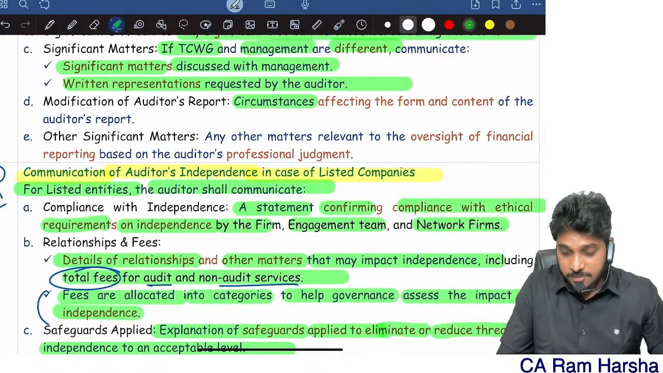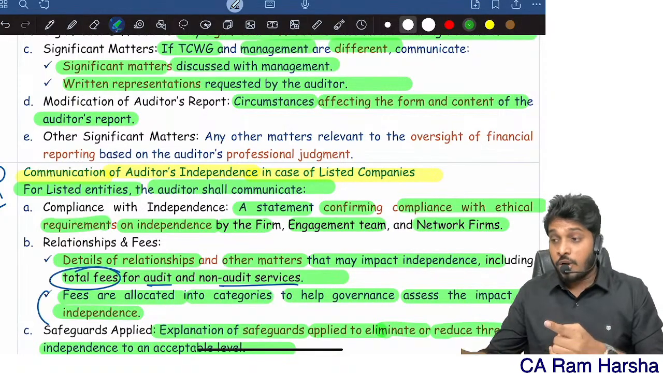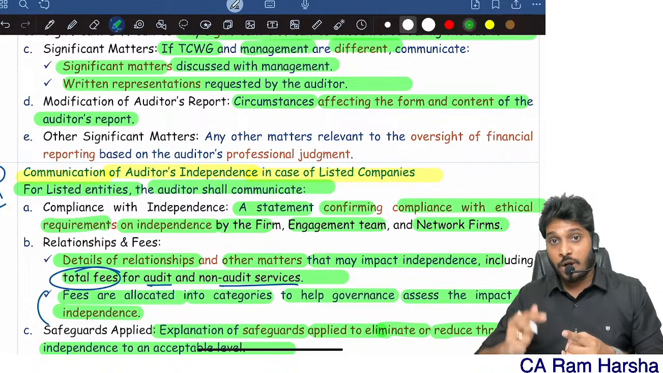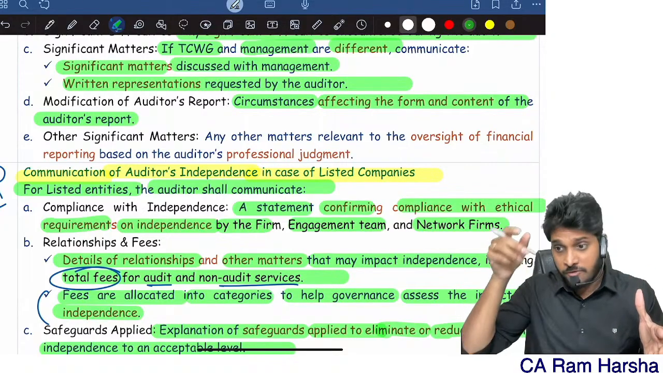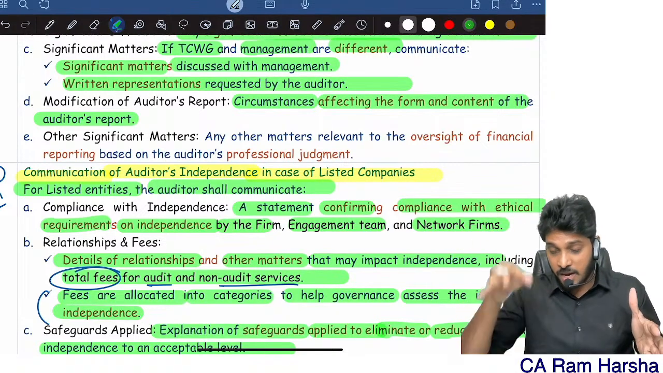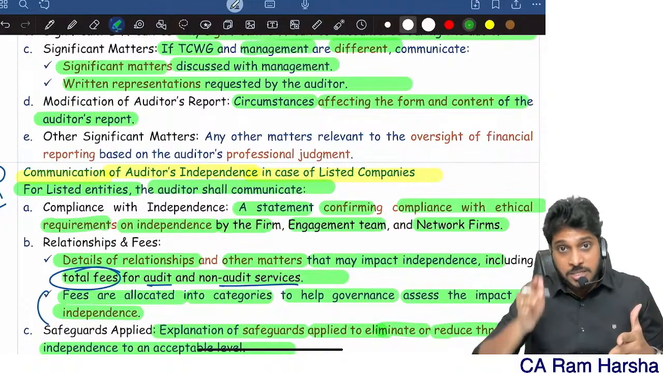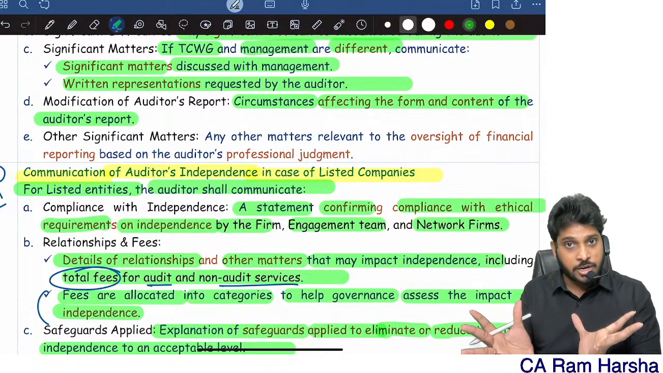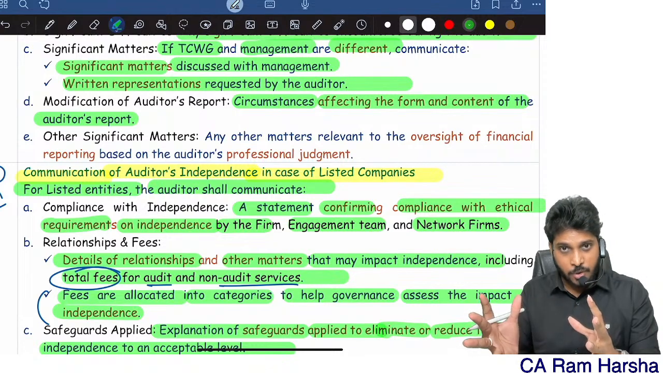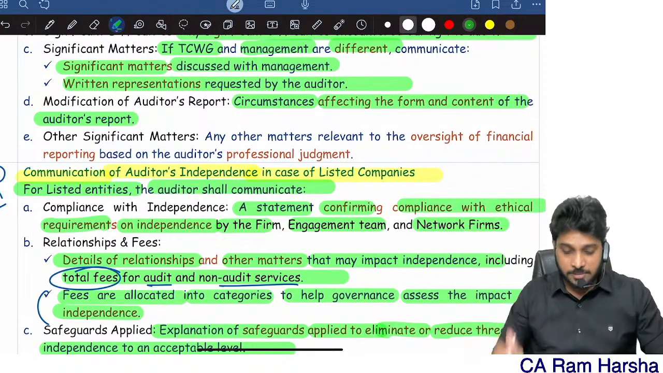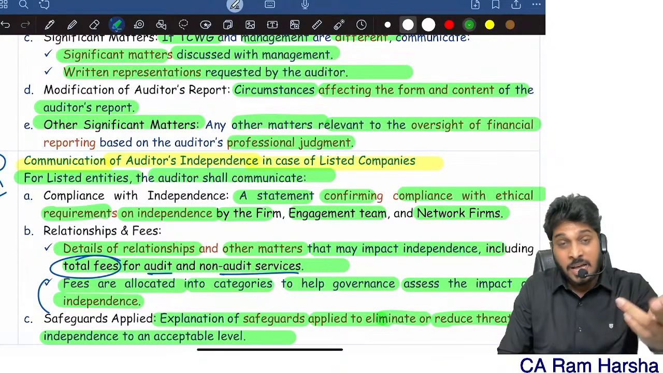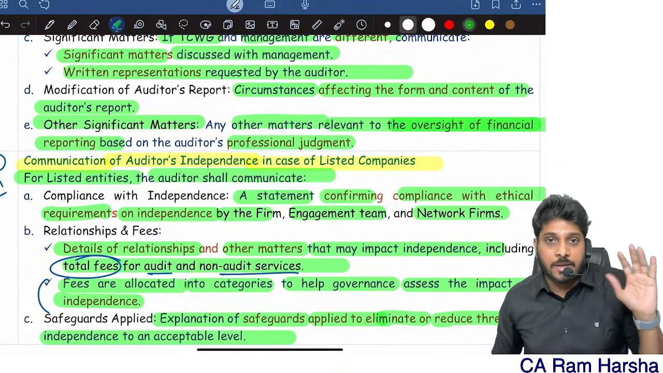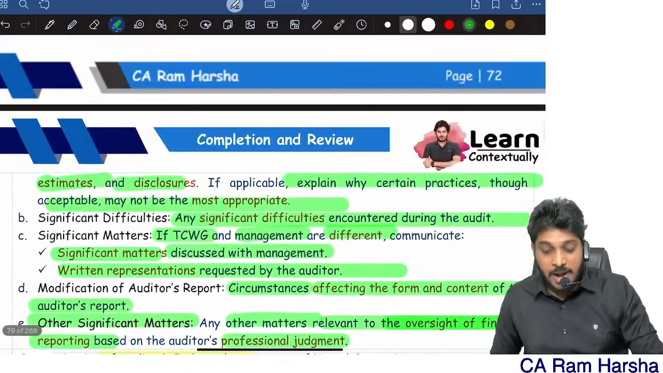And further, circumstances affecting the form and content of the audit report. If you want to include an emphasis of matter paragraph, other matter paragraph, or give a modified opinion, or use a material uncertainty related to going concern (MURGC) paragraph, whatever the reason you are modifying the audit report, communicate the circumstances affecting its form and content. Also communicate any other matters which, according to the auditor's professional judgment, require oversight of financial reporting by top management. That's it. These are the matters which the auditor has to communicate.